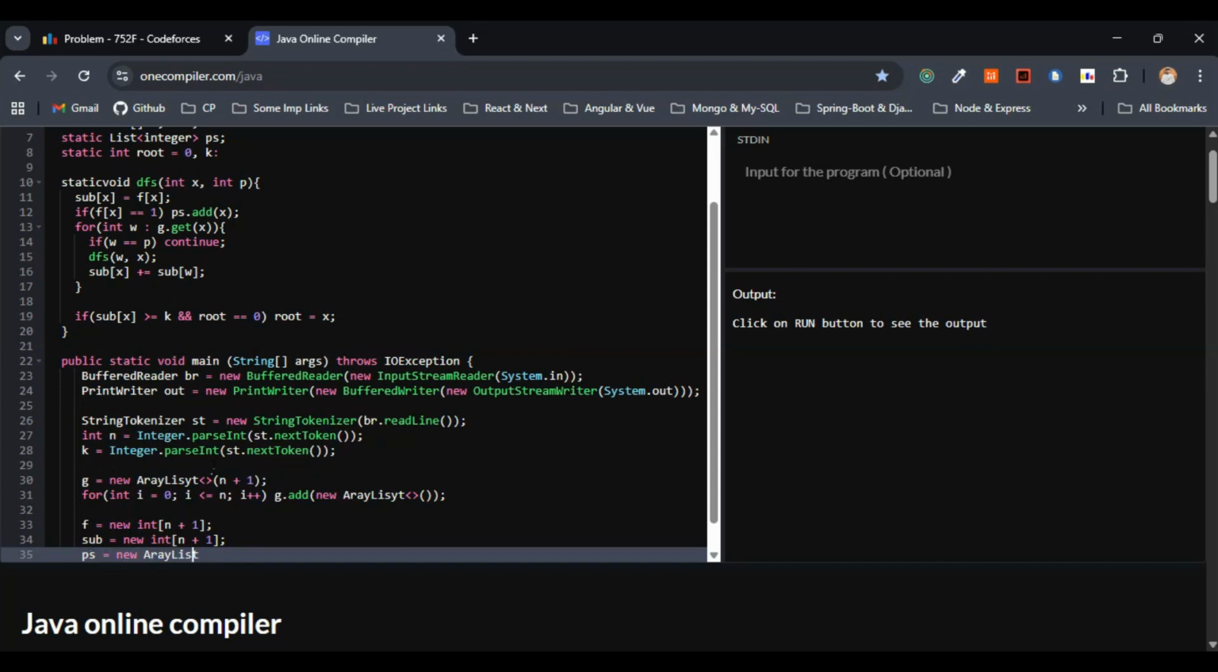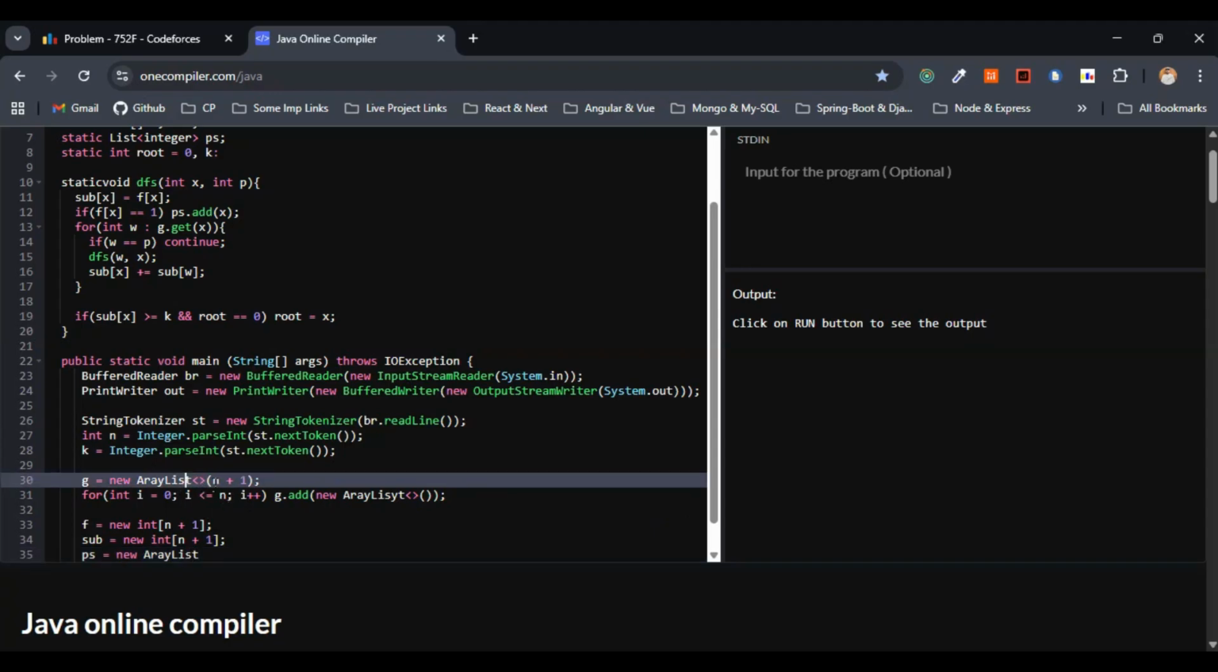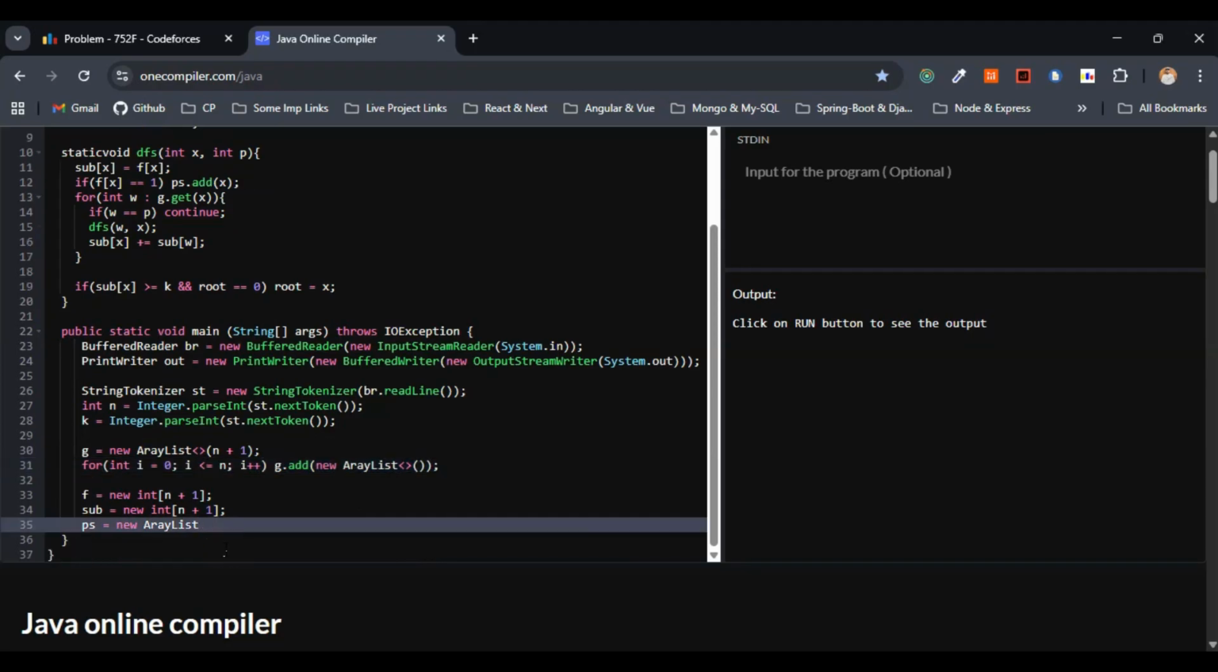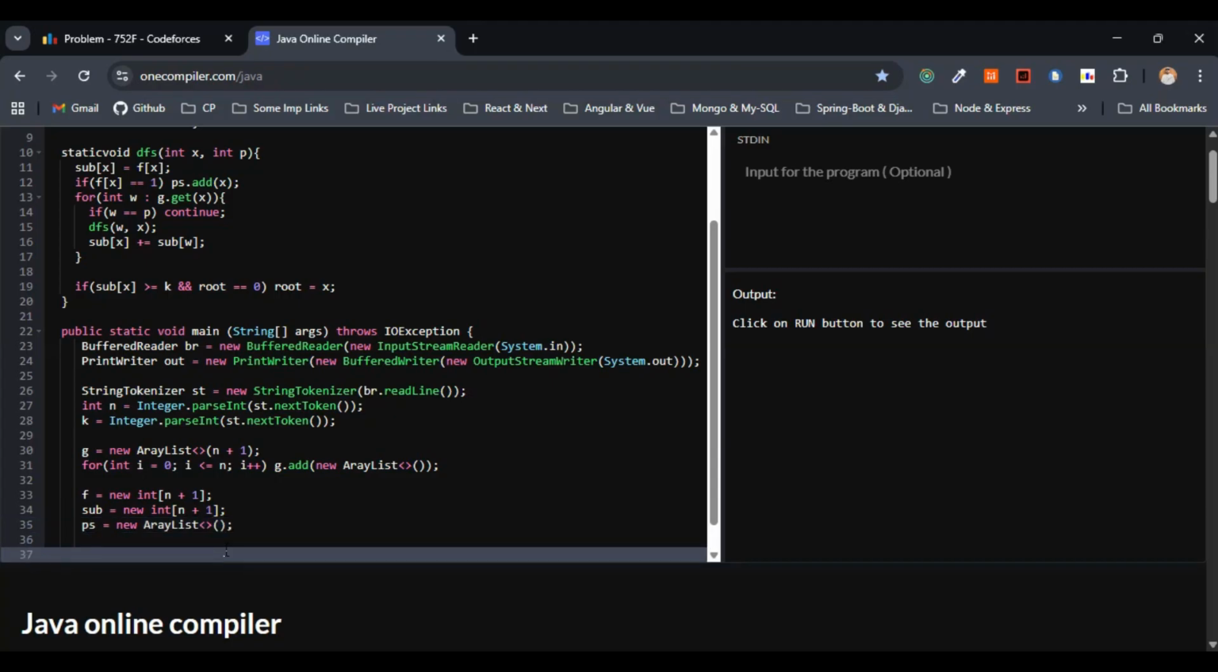Somewhere I have given ArrayList wrong as well. Just give me a second here. Let me correct here as well. Did I use ArrayList anywhere? No, here as well, right? This is fine. Yep. New ArrayList. So let me complete the syntax. This is fine. We are done with the initialization part.